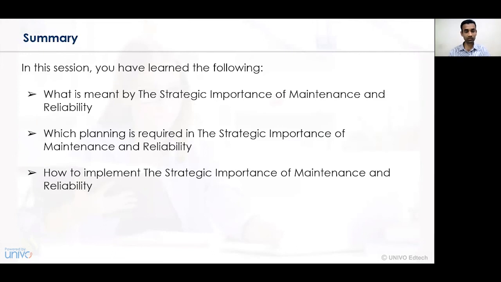Now let's summarize what we have learned in this session. What do we mean by the strategic importance of maintenance and reliability in a business organization? What are the various considerations for the planning required in case of the strategic importance of maintenance and reliability? And lastly, how to implement the strategic importance of maintenance and reliability.